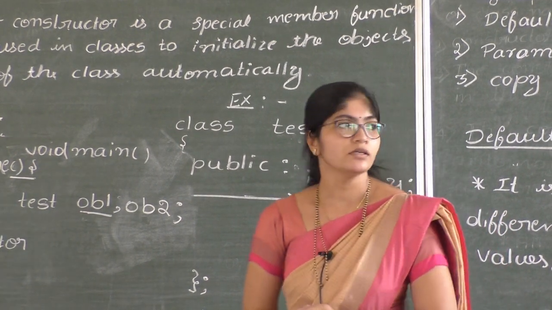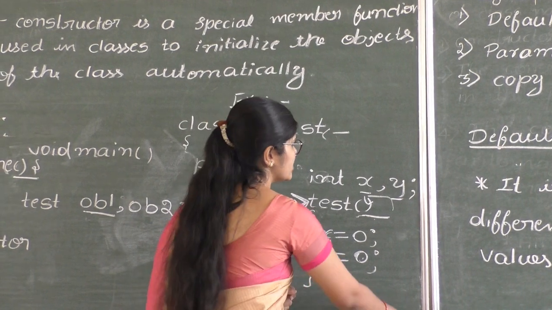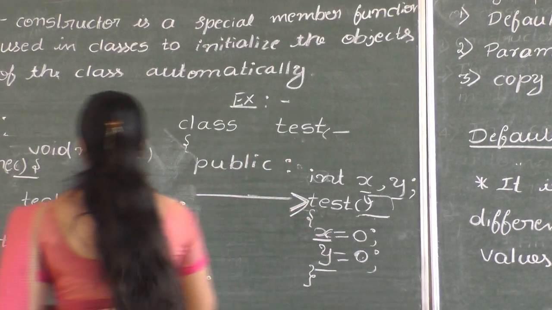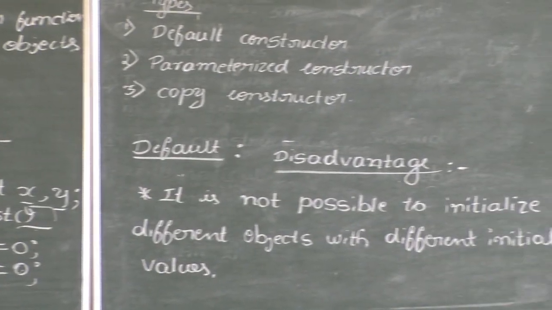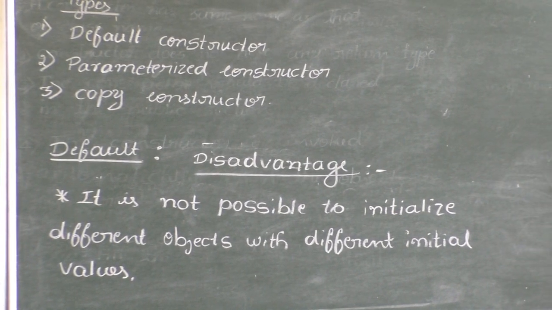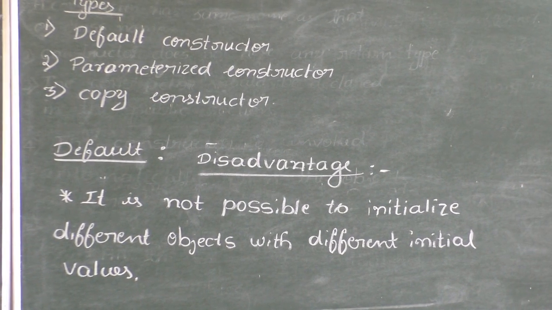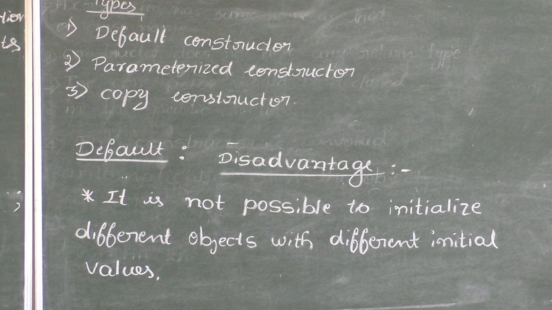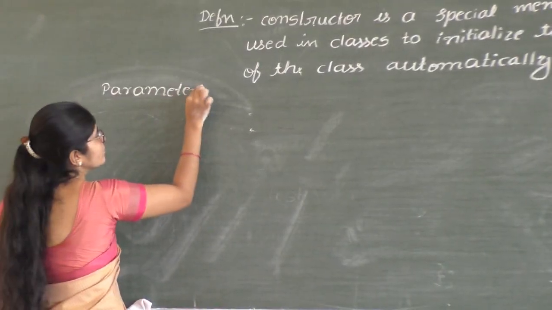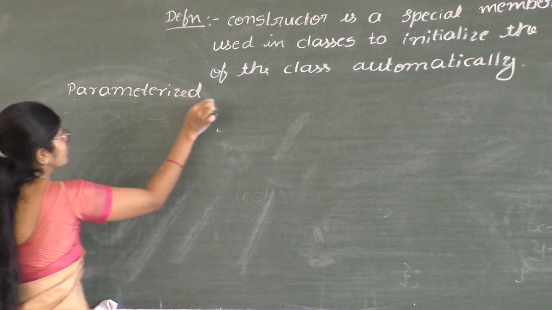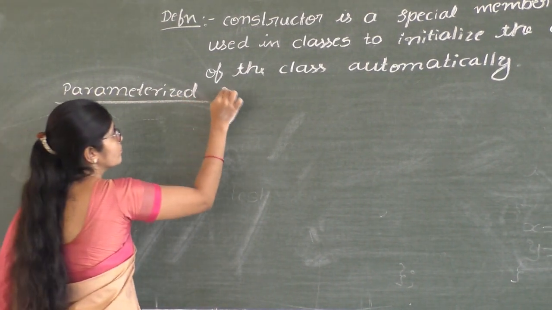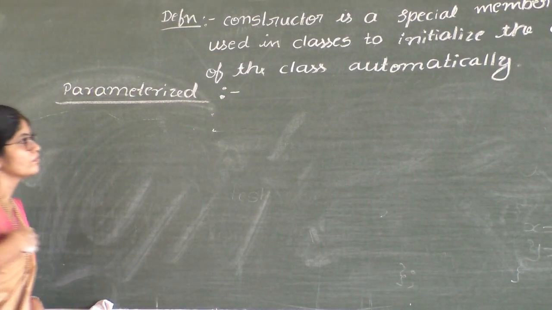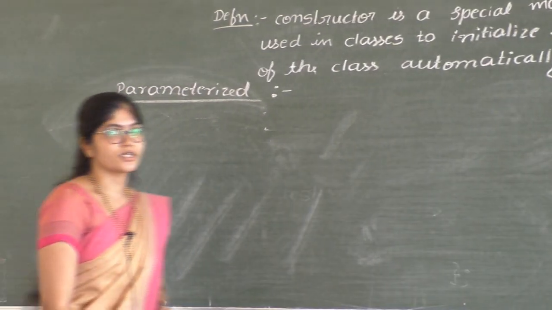Okay. Next, I move to parameterized constructor. Parameterized constructors.